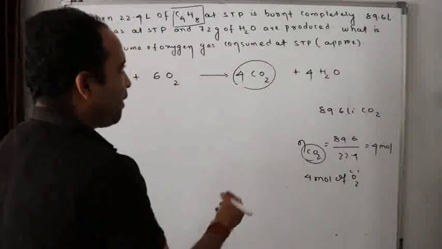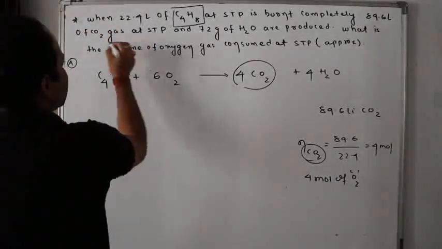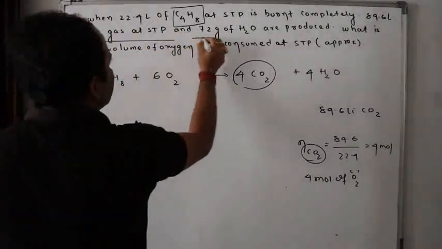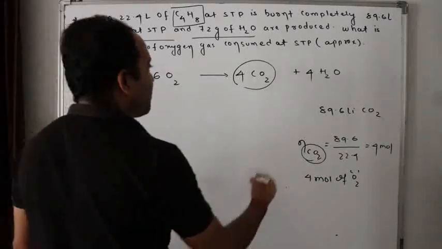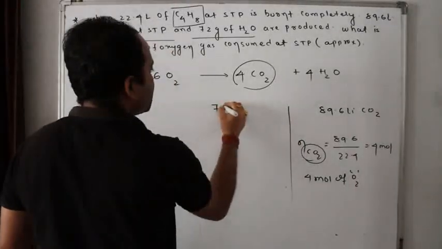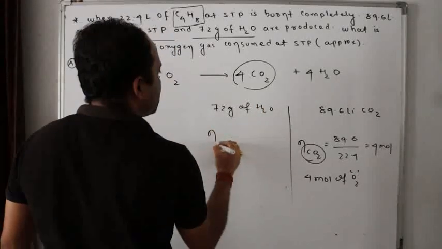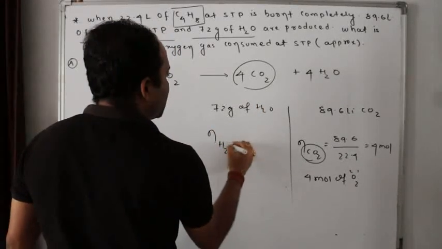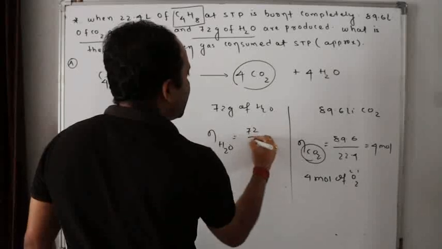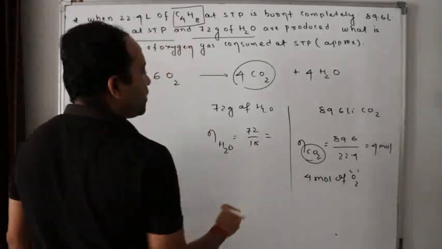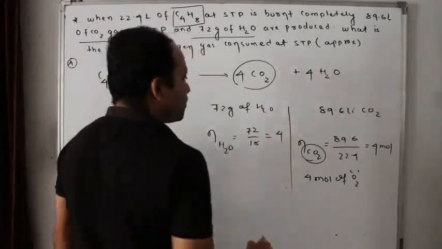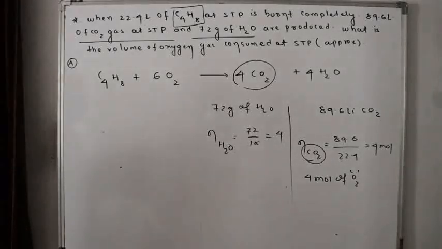Easy. Now, what else? Along with this much carbon dioxide at STP, 72 grams of water are produced. It has given a tricky question. 72 grams of water, how many moles? Number of moles of water is 72 by 18, that is 4 moles.